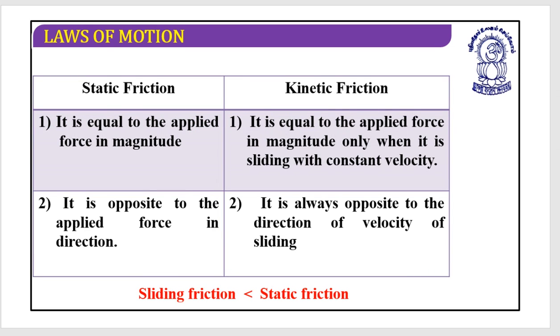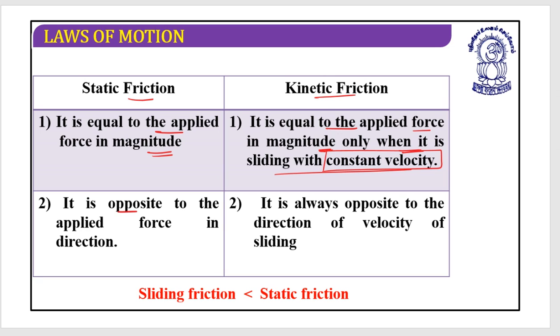Now let's differentiate static friction and kinetic friction. Static friction is equal to the applied force in magnitude. Kinetic friction is equal to the applied force in magnitude only when the object is sliding with constant velocity. When a block is moving with constant velocity, the value of kinetic friction is equal to the external force applied.